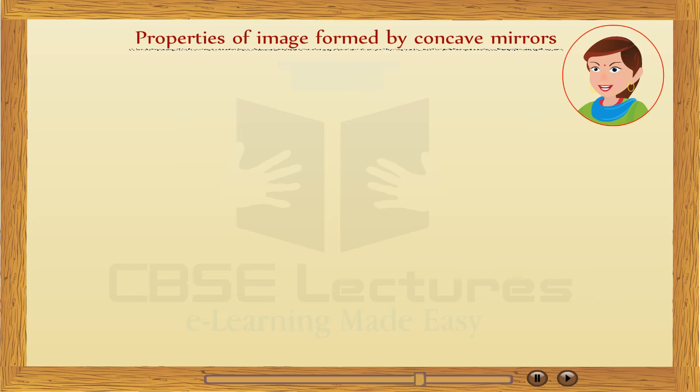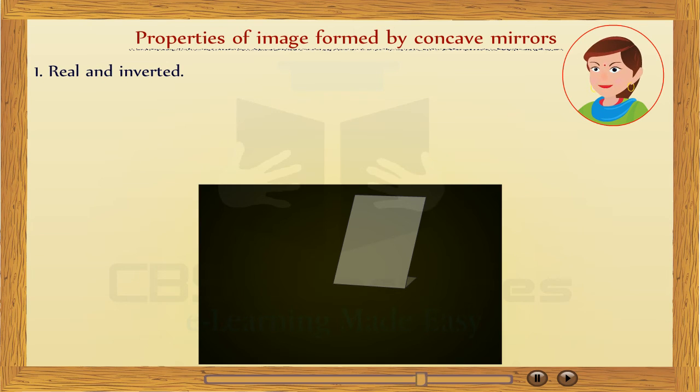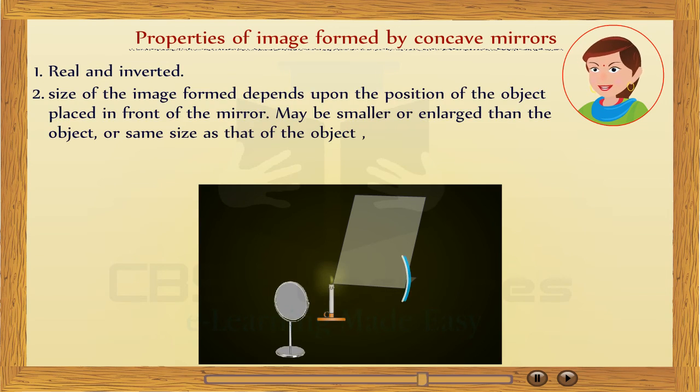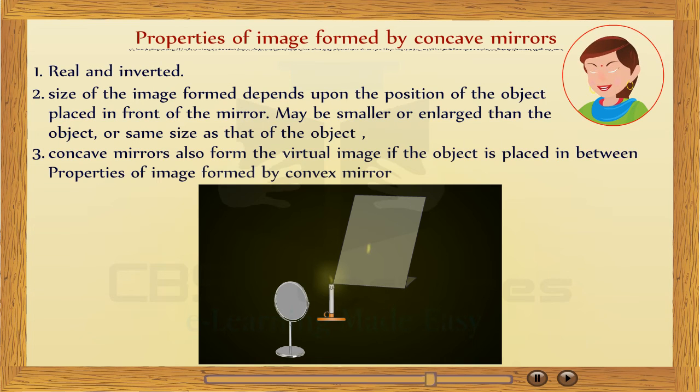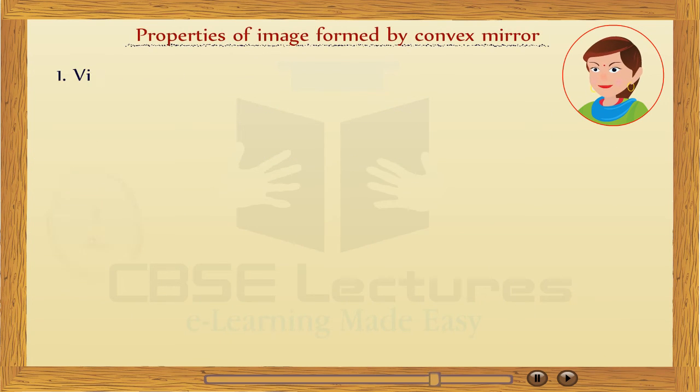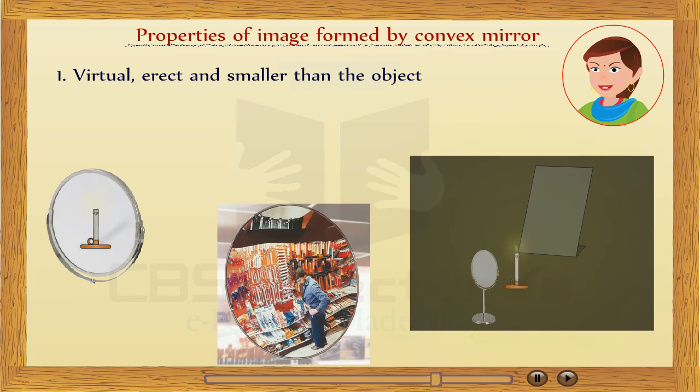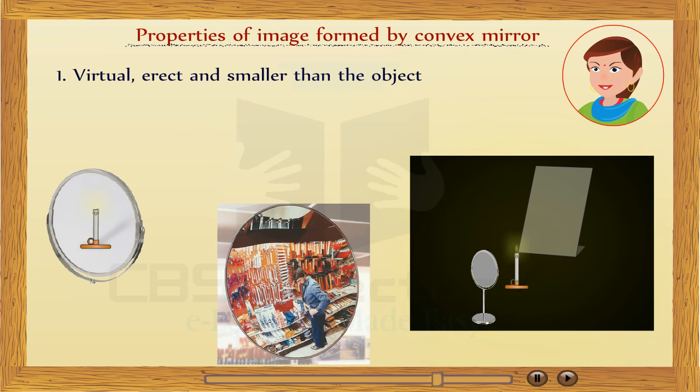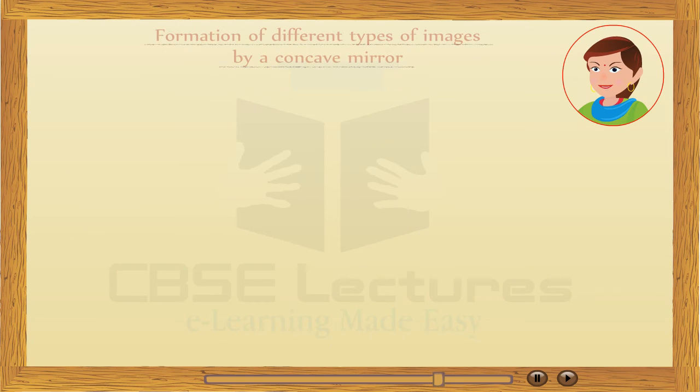Properties of image formed by the concave mirror. First, real and inverted. Second, the size of the image formed depends upon the position of the object placed in front of the mirror. It may be smaller or enlarged compared to the object, or the same size as the object. Third, a concave mirror also forms a virtual image if the object is placed between the pole and the focus. Properties of image formed by the convex mirror: virtual, erect and smaller than the object.